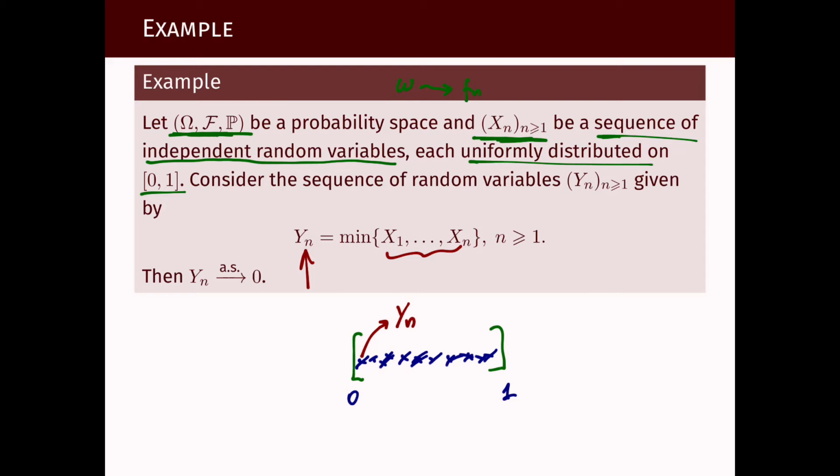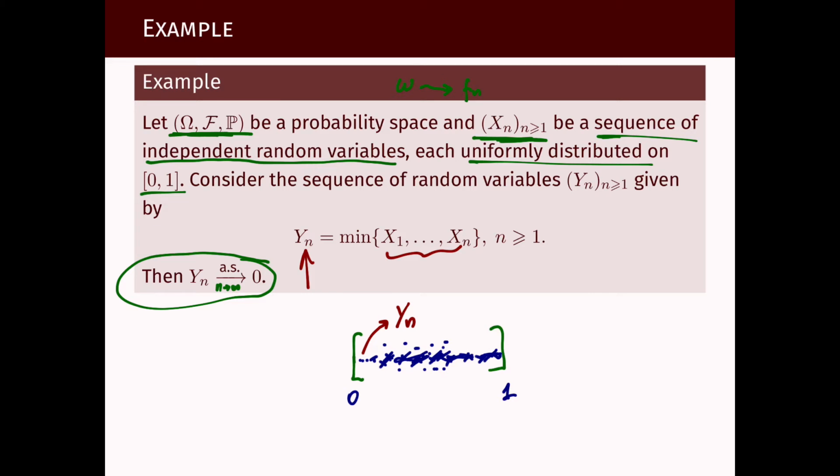Intuitively, it's clear that as we increase n, the chances are that we're going to get more and more points. So we're getting points everywhere, but at some point we get one more here, and at some point one more here. If we make it a bit cleaner, you get one point here, then points all over the place, then at some point one more point here, and then points all over the place, eventually one more point here. So we keep getting one more point, one more point, one more point. And what this example is saying is that indeed this Yn will converge to 0 as n tends to infinity.